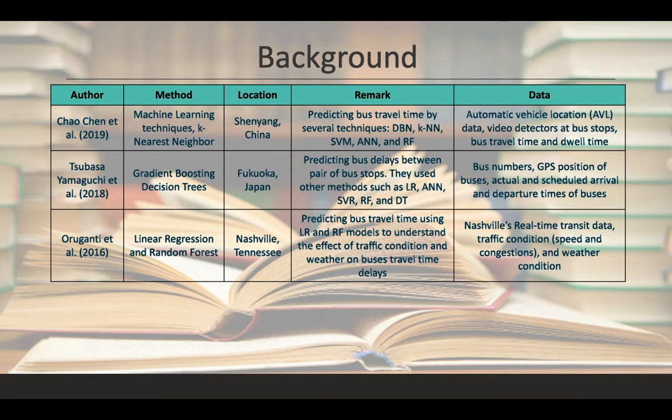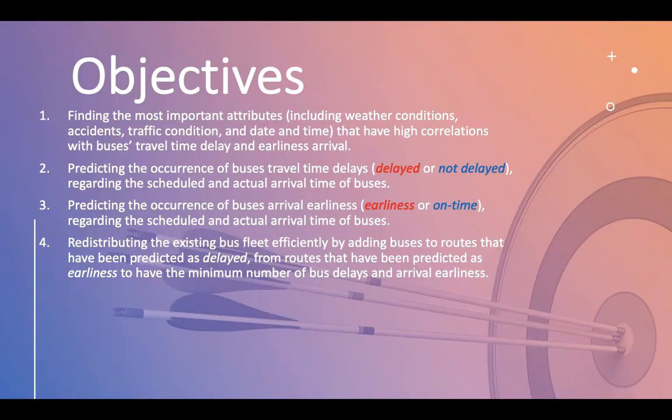Organti used real-time transit data, traffic flow data containing the speed and congestion information of Nashville road segments, and weather condition data, and built a prediction model of bus travel time using multiple LR and RF models to understand the effect of weather and traffic speed on travel delays, which is directly related to our research.